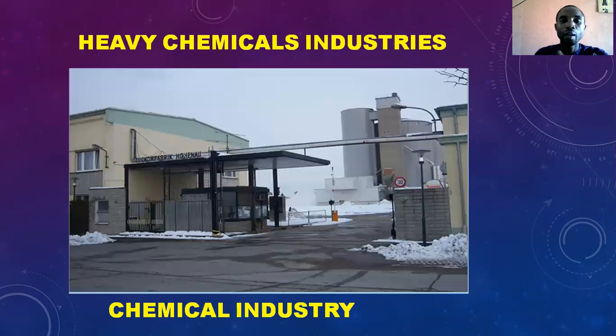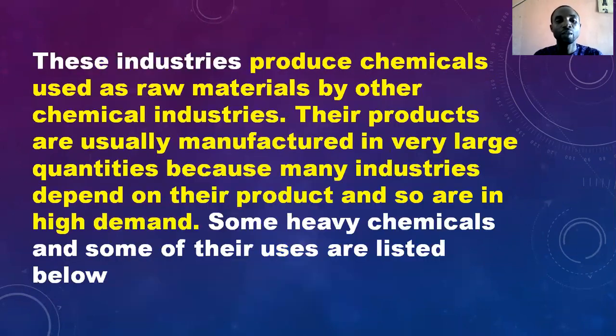All right. Now let's talk about them one after the other. Take a look at the picture. This is an example of a heavy chemical industry, and you can see a massive building of such an industry. Now let's talk about it a little. These industries produce chemicals used as raw materials by other chemical industries. Their products are usually manufactured in very large quantities because many industries depend on their products, and so they are in high demand.